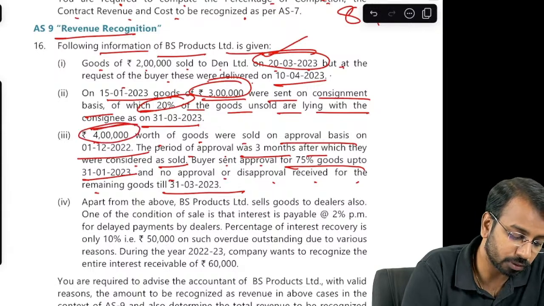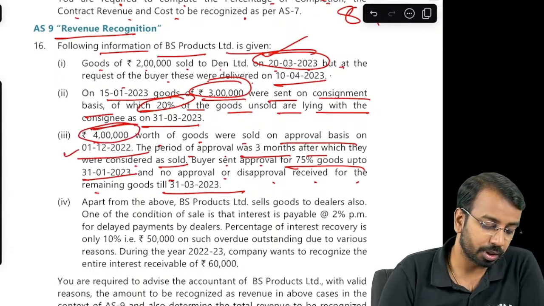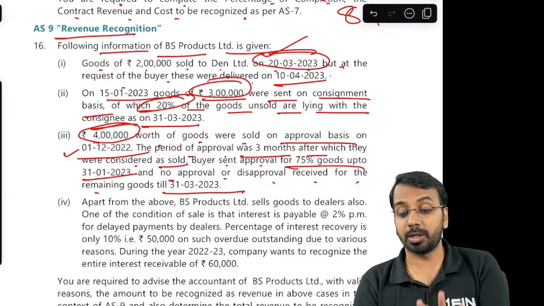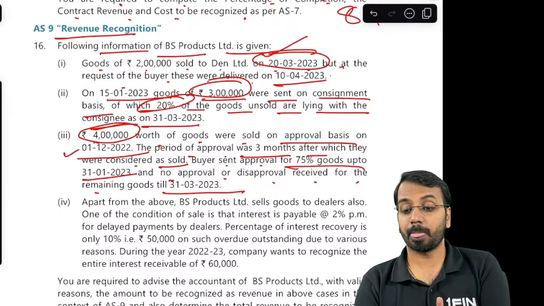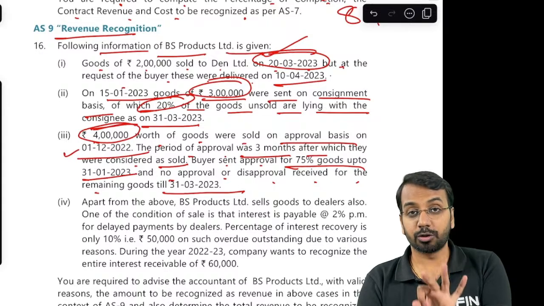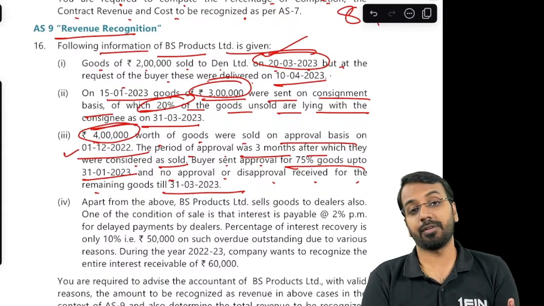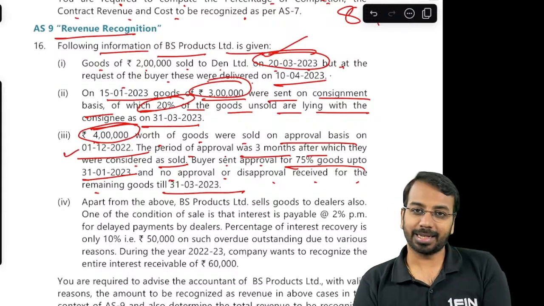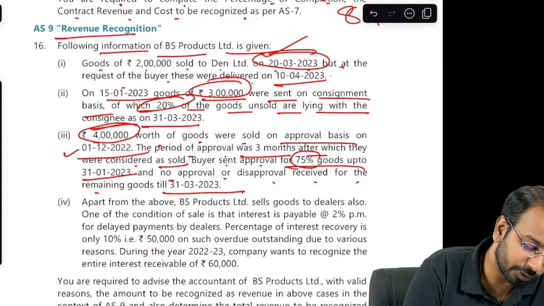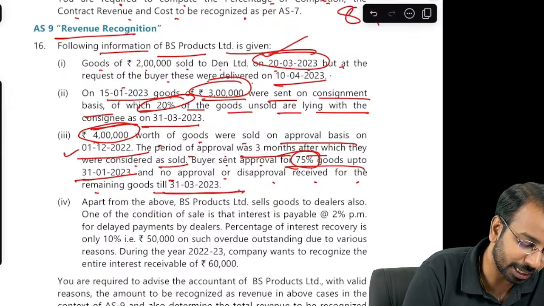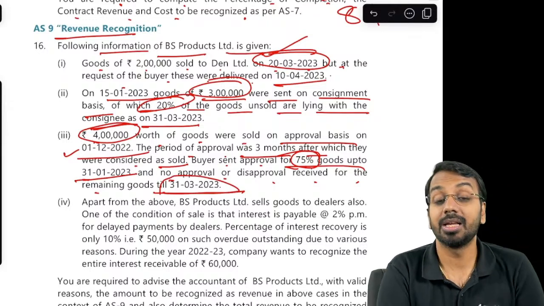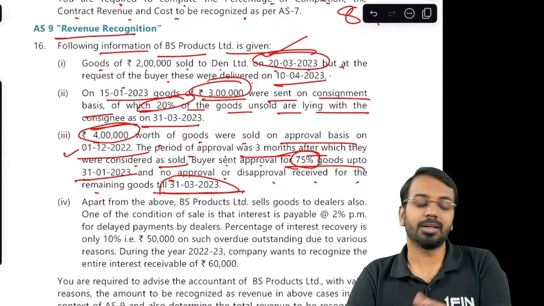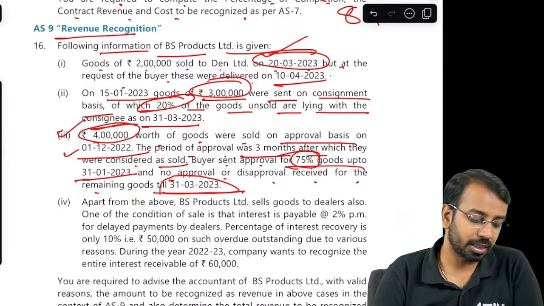So 4 lakhs worth of goods have been sent on 1st of December. What is the period available? 3 months period is available. Now when 3 months period is available, what should we do? We should say December, January, February. By February, either we should get approval or we should get the rejection. Now what has happened? We got approval for 75%. For the balance, nothing has been received till 31st March, which means we will assume that the product has been approved by the buyer and hence the entire 4 lakhs will be the revenue.